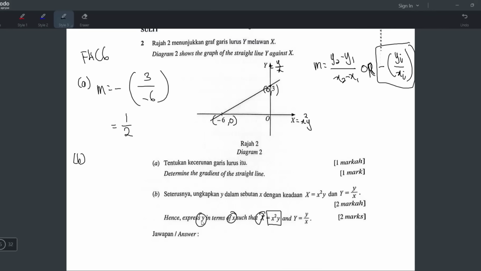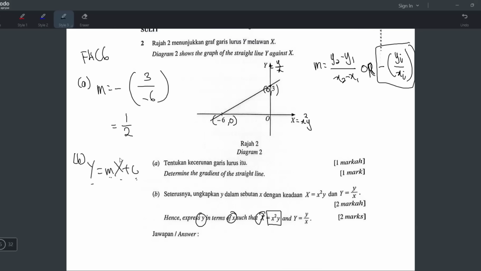Okay, so express small y in terms of small x. Of course, first of all, you already know the big Y, you have to write it. They want small y in terms of small x, so later when you write your equation, it will be y equal mx plus c, and the big Y, big X, you will just write this and this. But if you follow my videos, I always tell my students, find the gradient and y-intercept first. That's how I always do it.